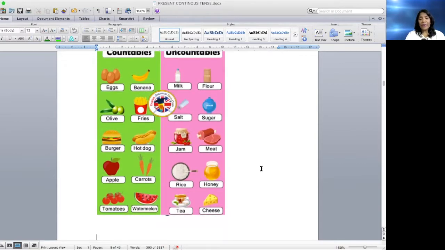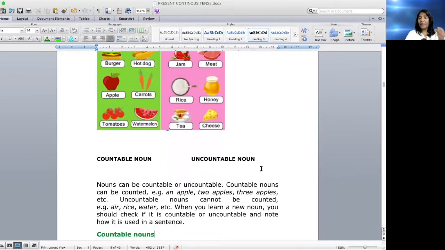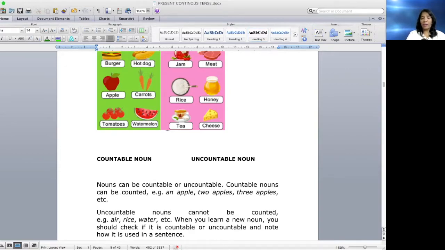So let us go in depth. I've also given you some examples. Nouns can be countable or uncountable. Countable nouns can be counted. Example: apple, an apple, it means one apple, two apples, three apples. So we can count, and you can see that you can give plurals here. Whereas an uncountable noun cannot be counted. You cannot add s or es or ies or ves. For example, hair, rice, its plural is also rice, water.